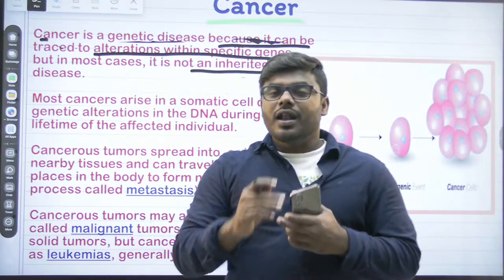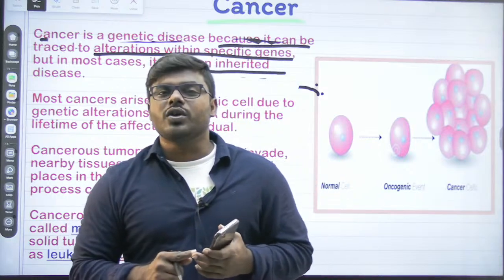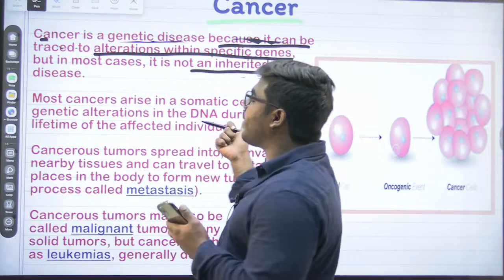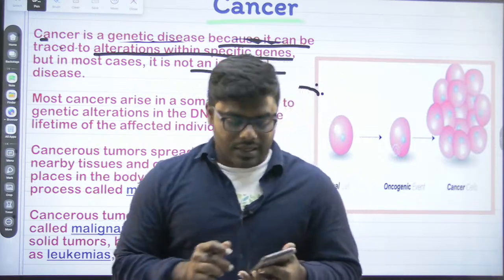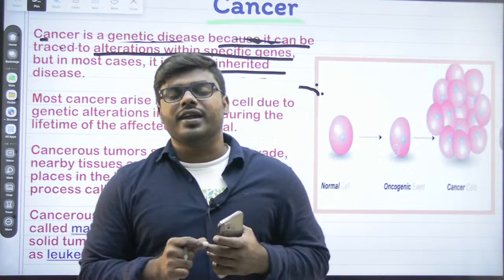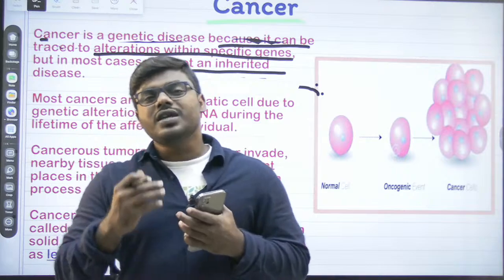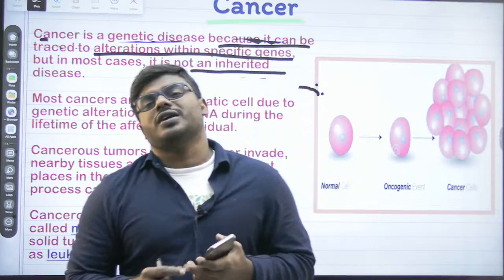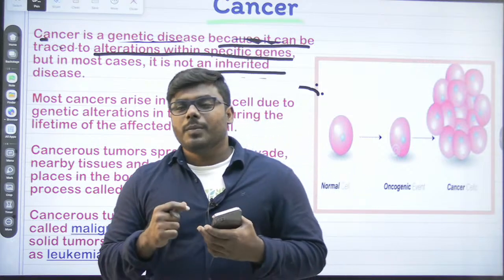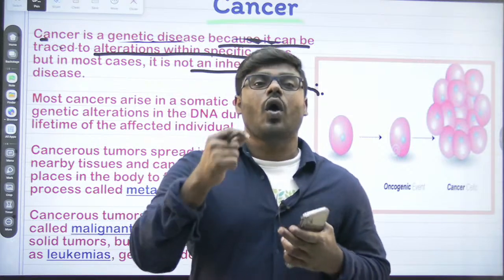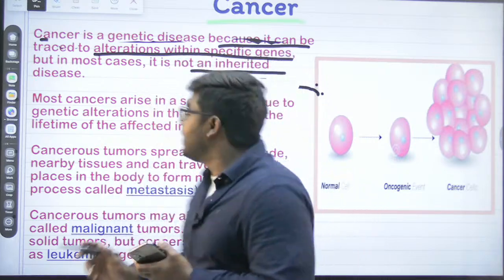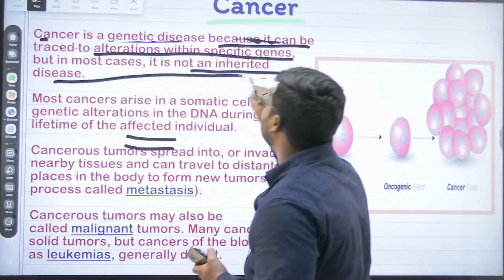Now you all will get a doubt. What is the doubt? I am saying cancer is a genetic disease, but how can it not be an inherited disease? My friends, please listen to my statements very carefully. I am calling cancer a genetic disease because cancer is caused by changes or alterations in the gene sequence. But there is no rule that the cancer should be inherited.